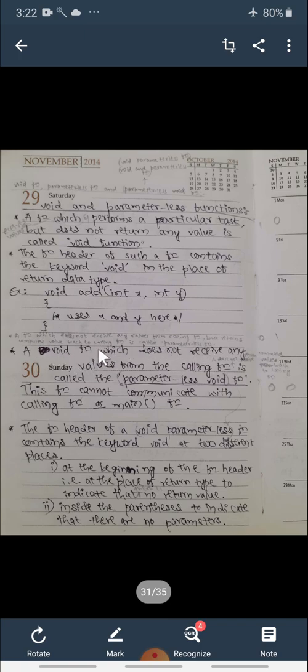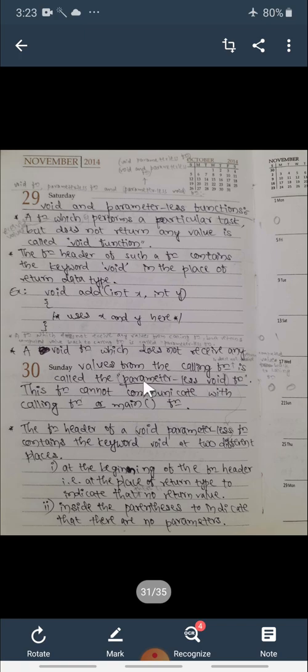Next, a void function which does not receive any values from the calling function and does not return a computed value back to the calling function is called a parameterless void function. Here in this function, the function is not receiving any values from the calling function, so it is parameterless, and it computes, of course, some value, but that computed value is also not returned to the calling function, so it is also a void function.